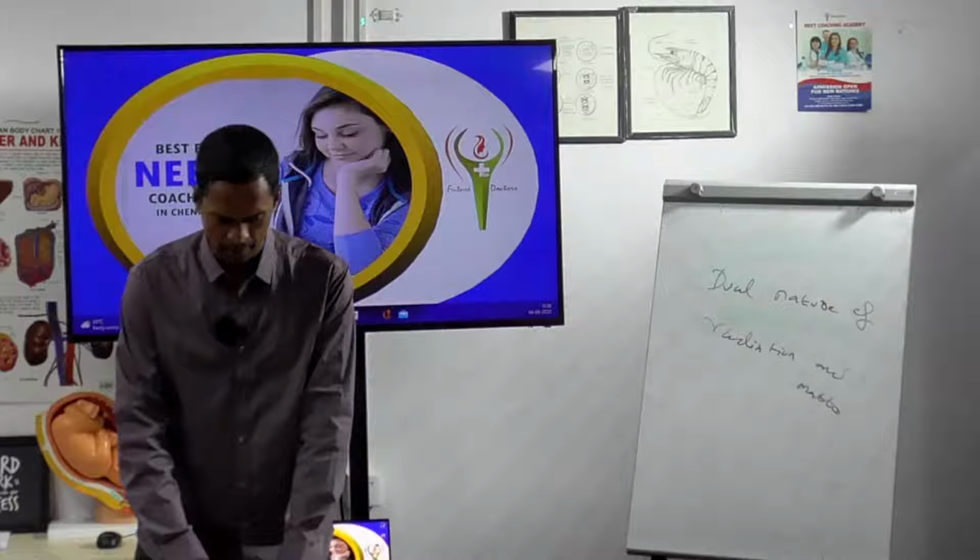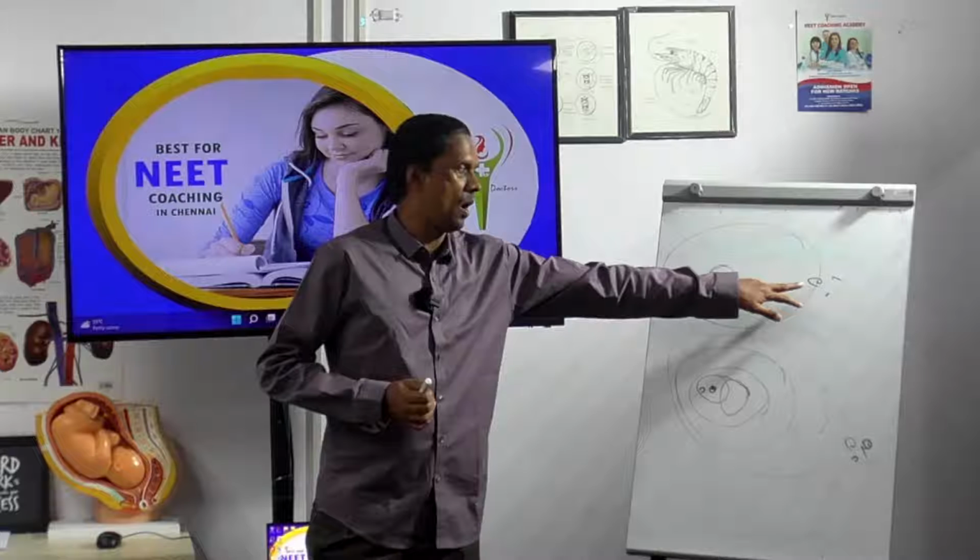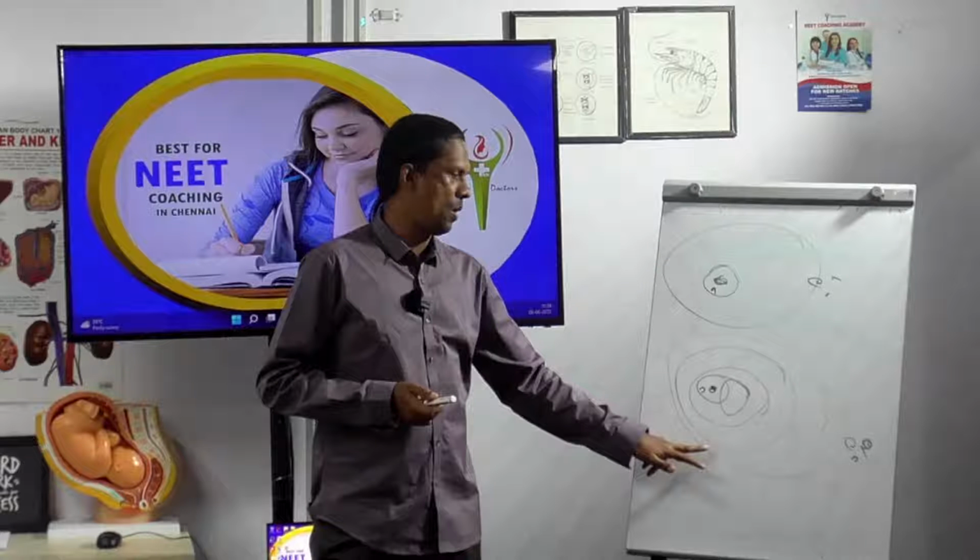The other element has a lot of orbital shells with electrons present. So there are various shells.